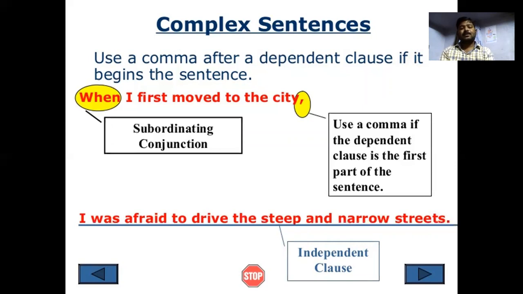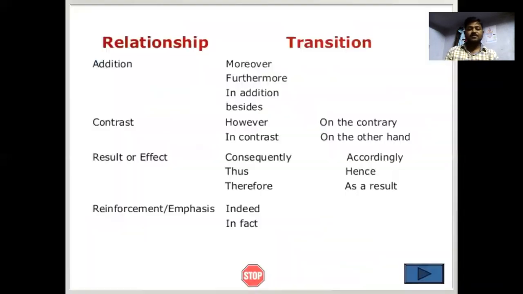"When I first moved to the city, I was afraid to drive the steep and narrow streets." So use a comma here after the dependent clause "when I first moved to the city," and the independent clause remains the same, ending with the full stop. When is used as a subordinating conjunction in this sentence.